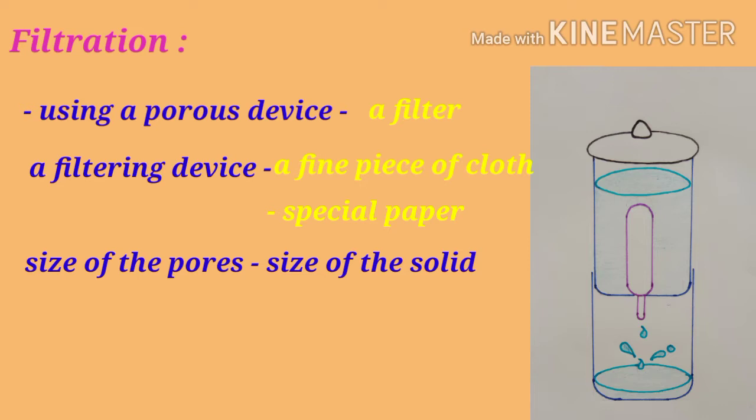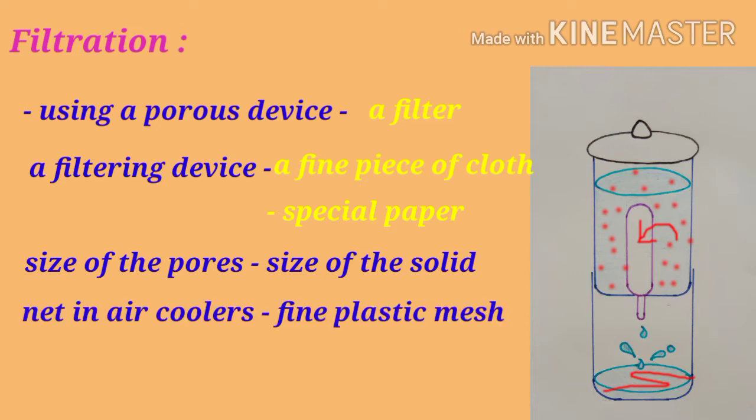In the water filter, the water present in the container enters into the filtering device, that is, the device may be a fine piece of cloth or a filter paper. While entering inside the filtering device, the impurities and the insoluble particles present in the water gets filtered and remains outside the filtering device. Thus, the pure water is collected in a separate container.